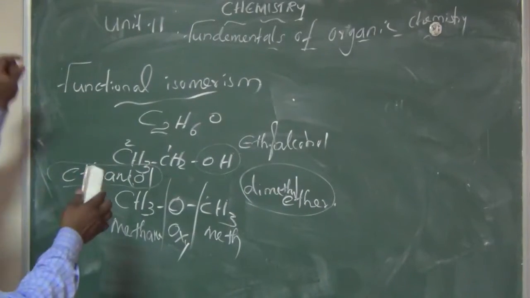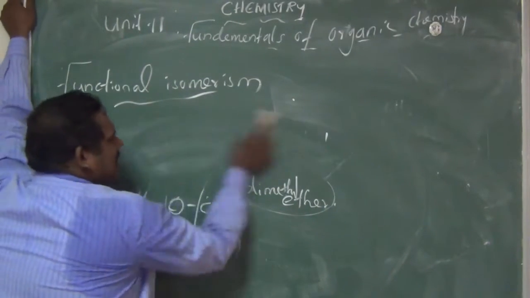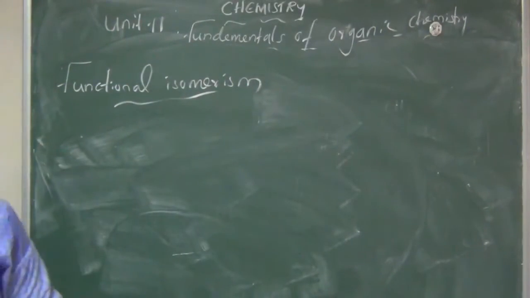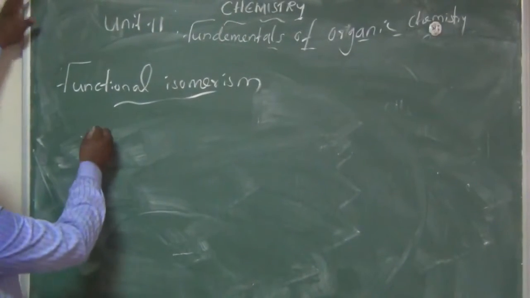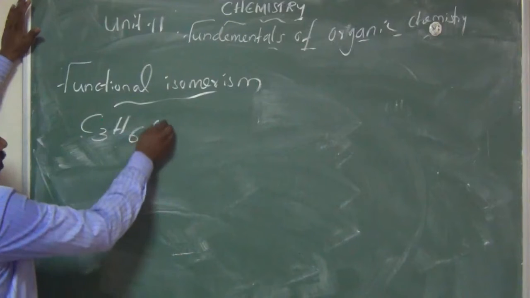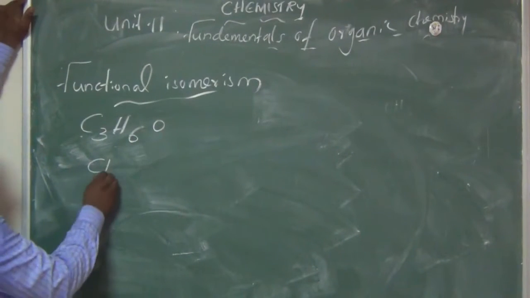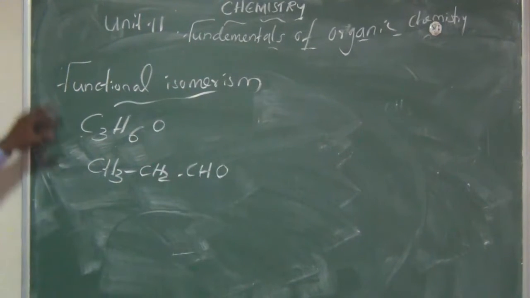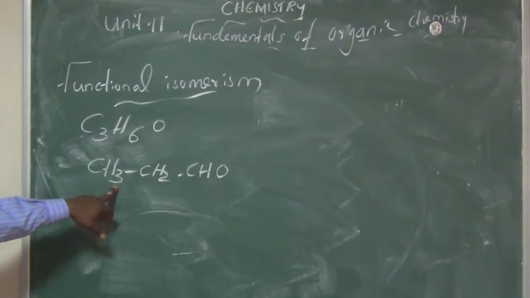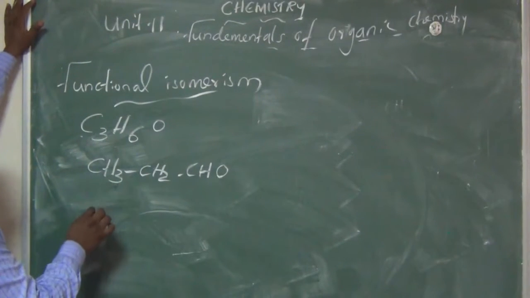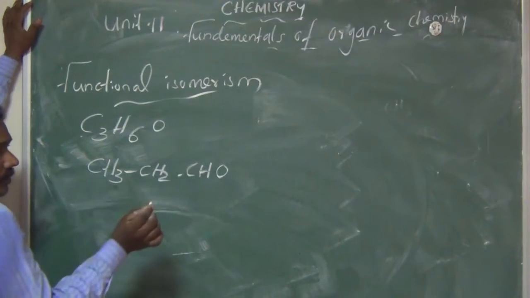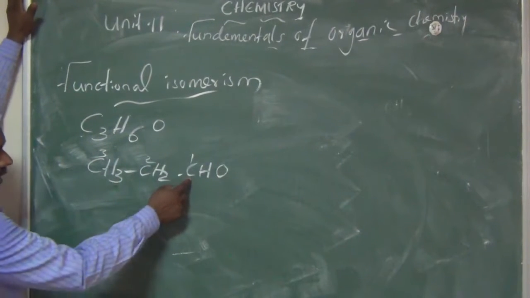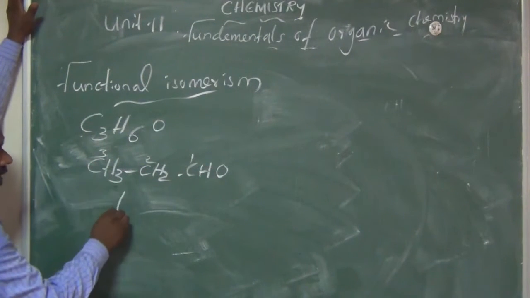Very important, as per our textbook, what does functional group mean? You are taking a compound having molecular formula C3H6O. What's the formula? C3H6O. So we can write CH3CH2CHO. What's the name of this compound? Using the numbers 1, 2, 3: first carbon, second carbon, third carbon. Propanal.